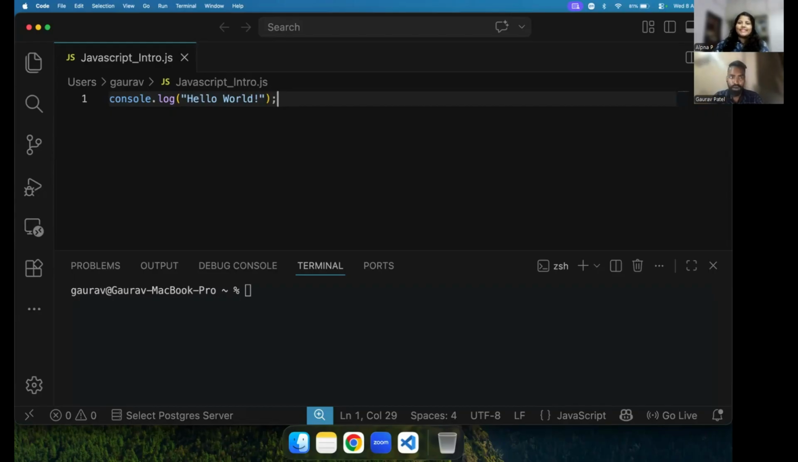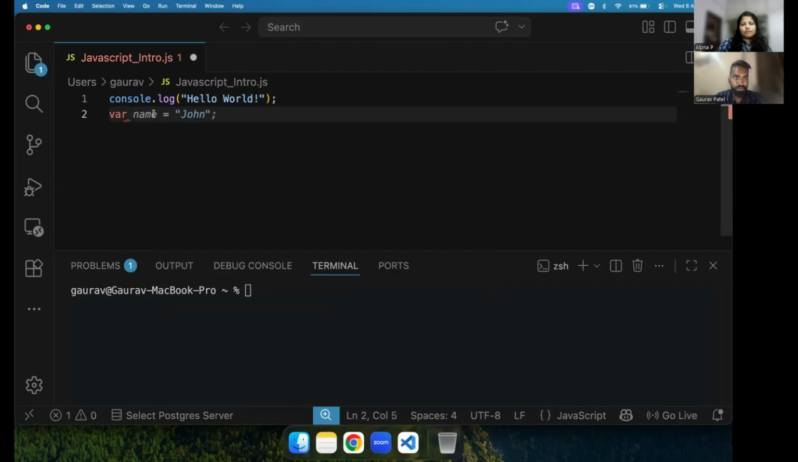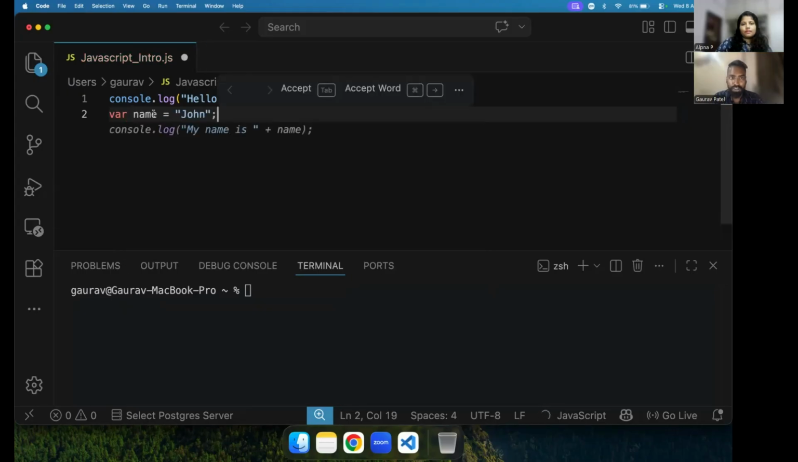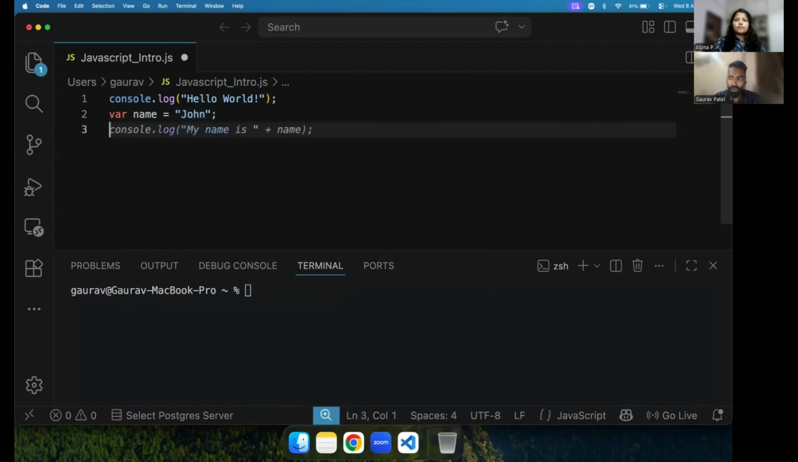Take an example: if you have something like var, and I give the name. So this is called a variable. Name is a variable, and this variable is assigned some space in memory. On that space, this is the value we are going to assign. So this is the first type of variable we can declare.